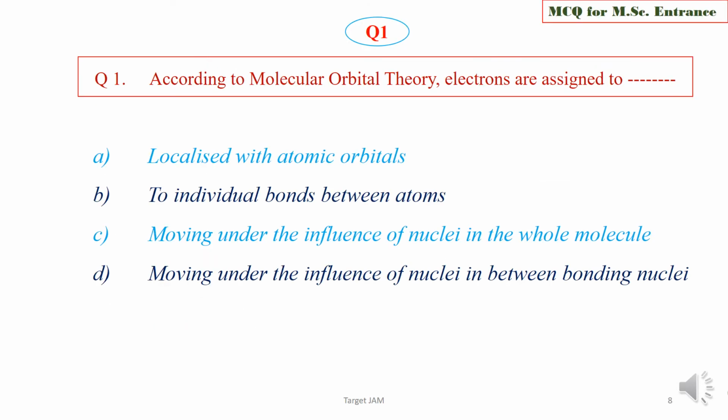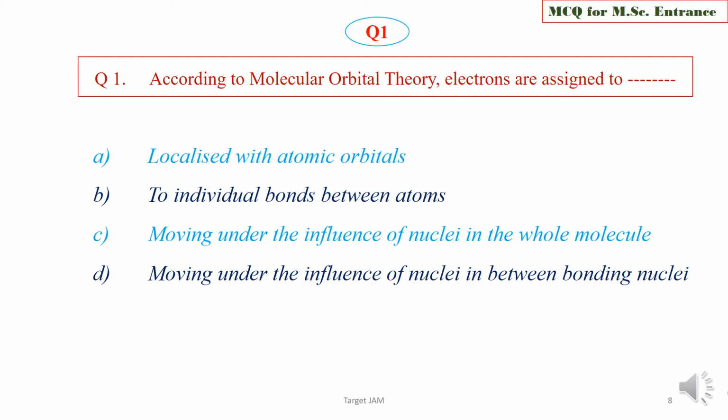Now we are entering the MCQ practice. Question 1. According to the molecular orbital theory, electrons are assigned to localized atomic orbitals, or to individual bonds between atoms, or moving under the influence of nuclei in the whole molecule, or moving under the influence of nuclei in between bonding nuclei. Choose the correct statement